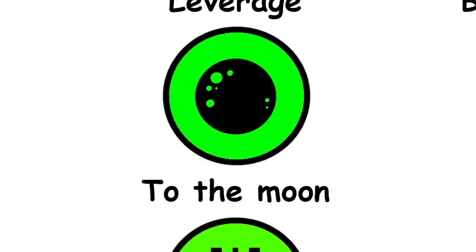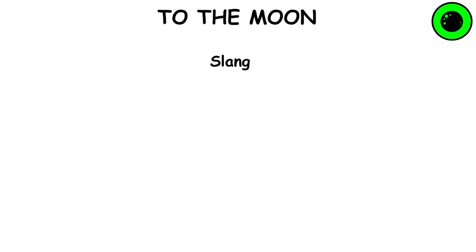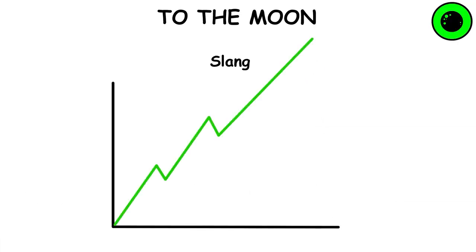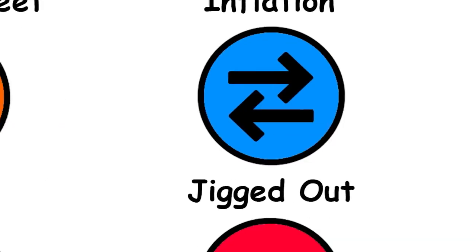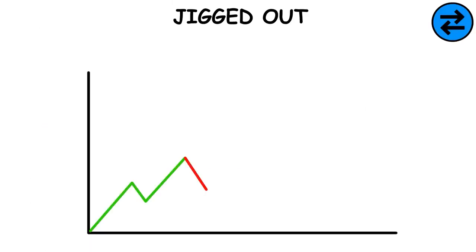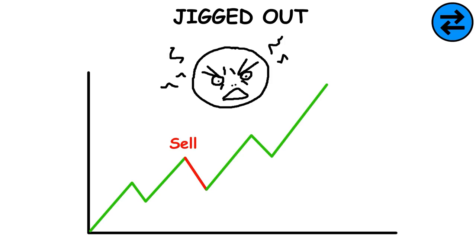To the moon. It's slang for a stock or asset rising in price stratospherically, often quickly. Tanking. The opposite of to the moon. Stocks depreciating in value, often quite significantly and quite quickly. Jigged out. When a market moves into an unfavorable position and you close out your trade only for the market to rally into a position where you would have made a profit or at least not a loss.